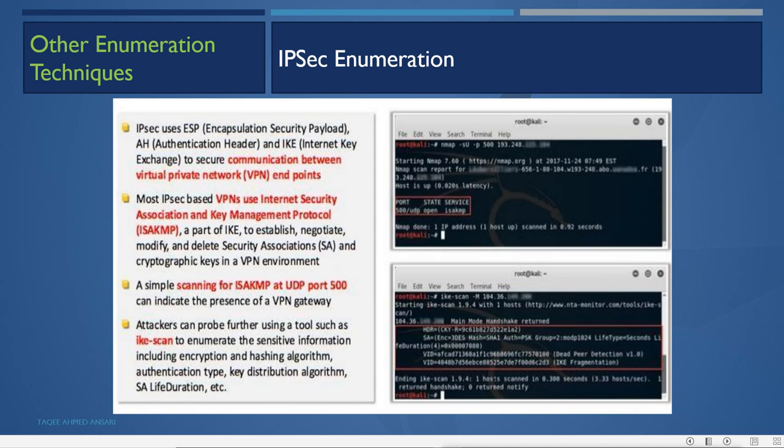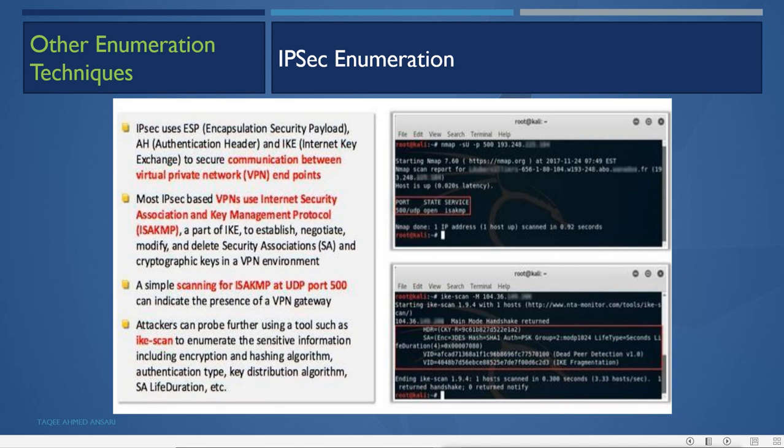Most IPsec-based VPNs use the Internet Security Association and Key Management Protocol, that is ISAKMP, a part of IKE, to establish, negotiate, modify and delete security associations and cryptographic keys in a VPN environment. A simple scan for ISAKMP at UDP port 500 can indicate the presence of a VPN gateway. So if there is a VPN gateway, you will see UDP port 500 open.